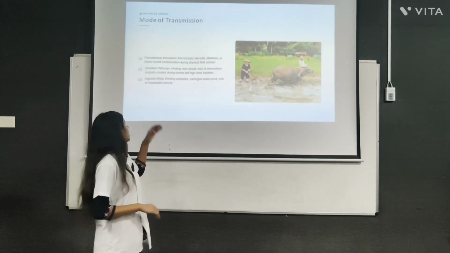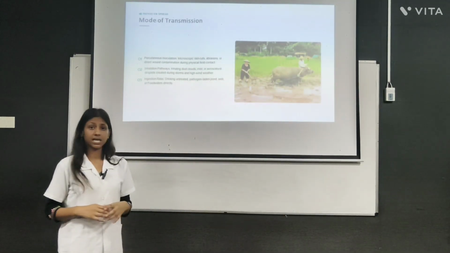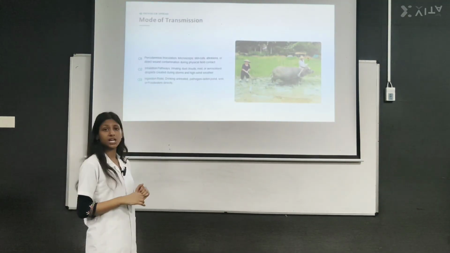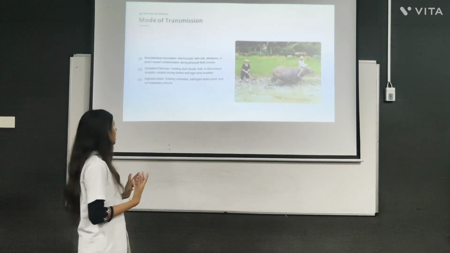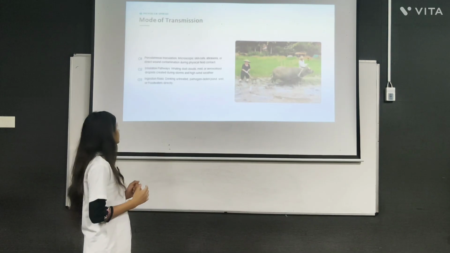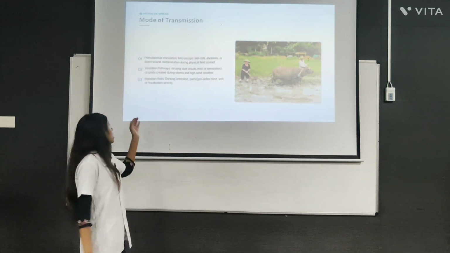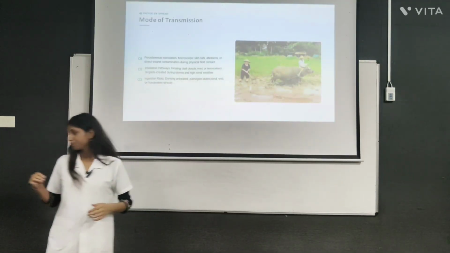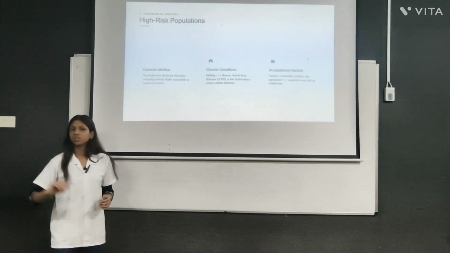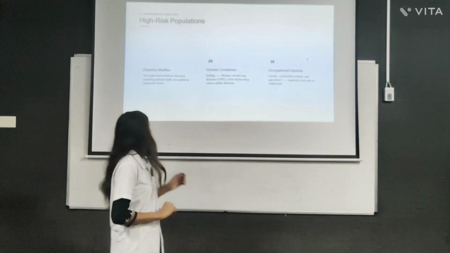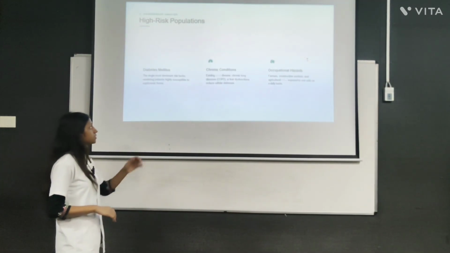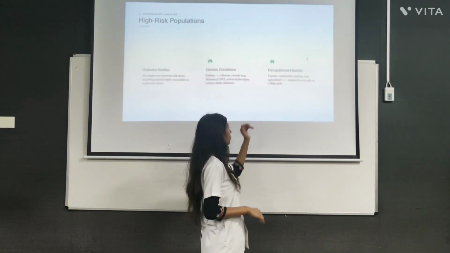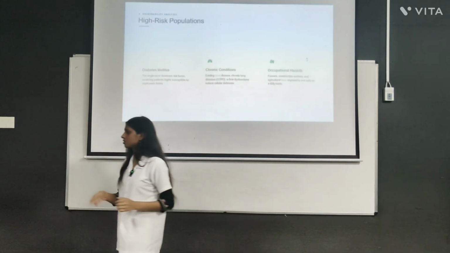The mode of transmission of this bacteria is through microscopic skin cuts, abrasions, or direct wound contamination. Next is through inhalation, when the person inhales dust clouds or mist droplets created during storms. The third one is ingestion risk by drinking contaminated water. High risk population who are at risk of this disease: people suffering from diabetes mellitus, people having chronic lung conditions such as COPD, and people having occupational hazards such as farmers and construction workers.